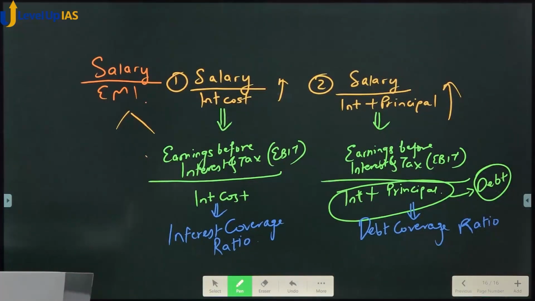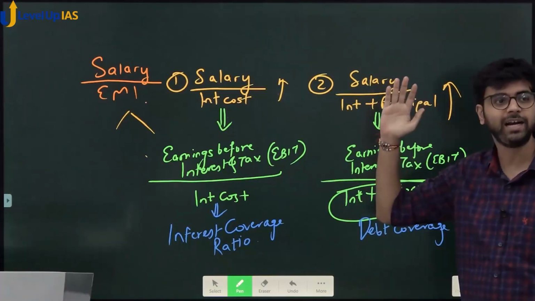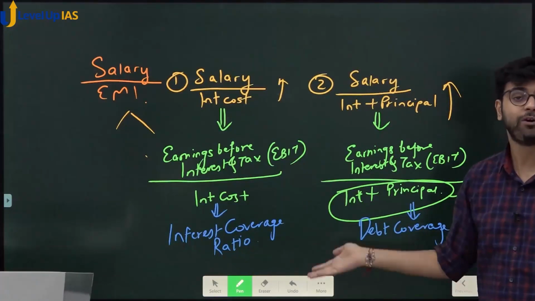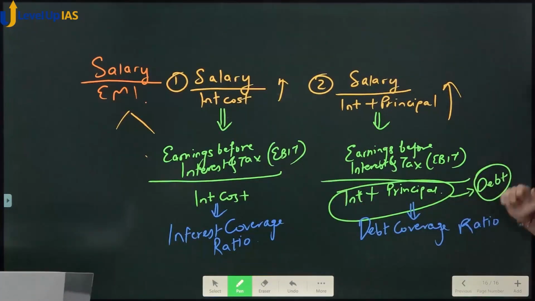A higher ratio would be less risky. Yes or no? Higher ratio would be less risky because you are covering 5 times. We'll give you more loan. But if you are covering only one time, barely you are able to meet your interest, what will you be able to do with your debt?